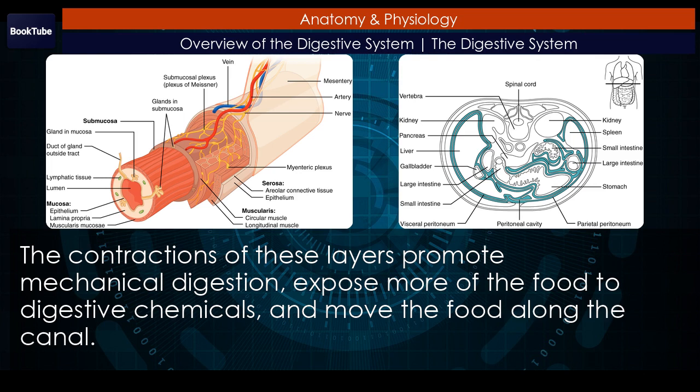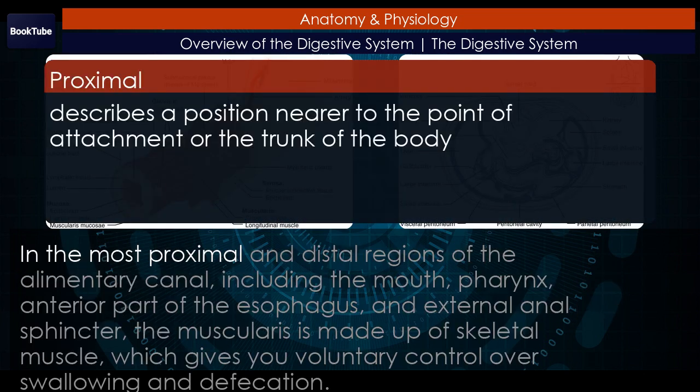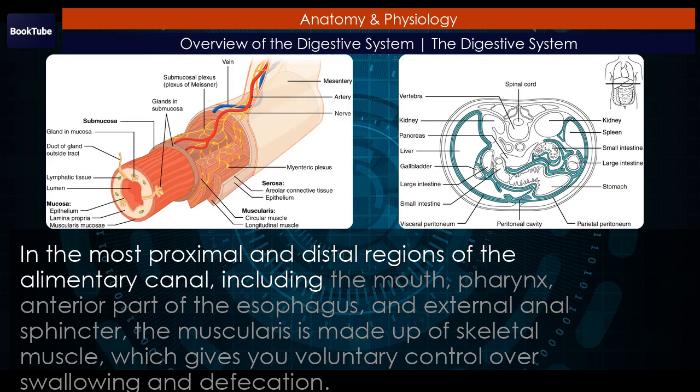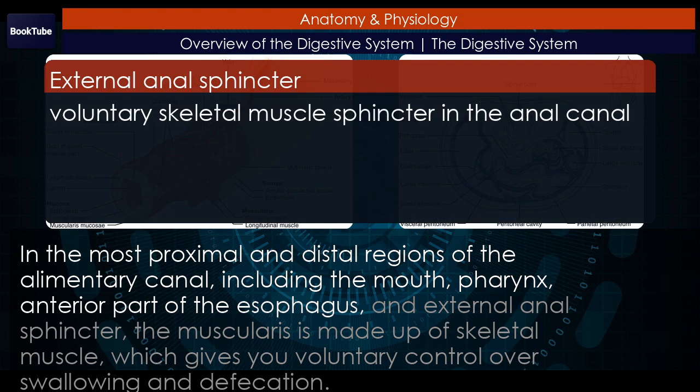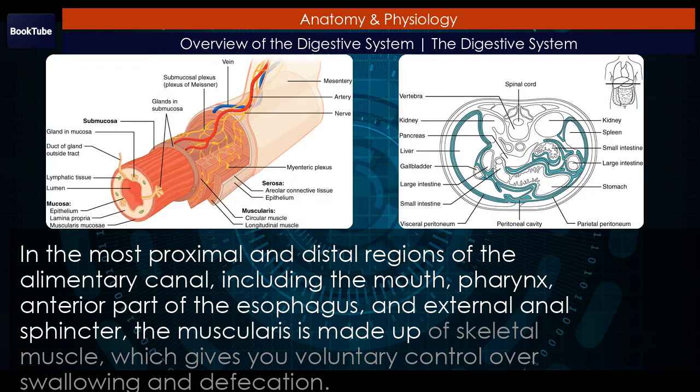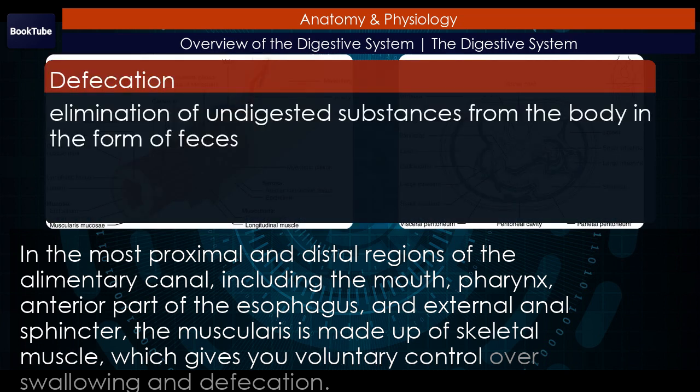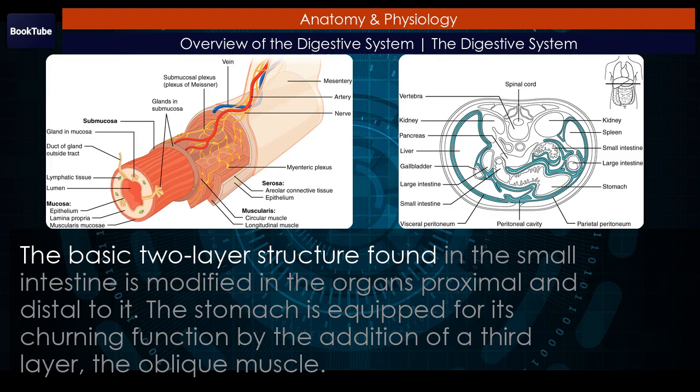along the canal. In the most proximal and distal regions of the alimentary canal, including the mouth, pharynx, anterior part of the esophagus, and external anal sphincter, the muscularis is made up of skeletal muscle, which gives you voluntary control over swallowing and defecation.